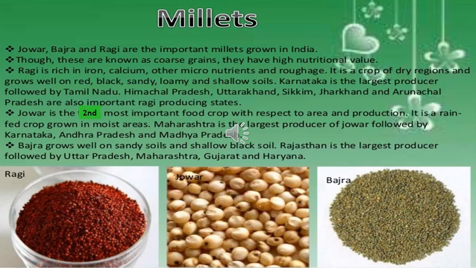Jowar is the second most important food crop with respect to area and production. It is a rain-fed crop grown in moist areas. Maharashtra is the largest producer of jowar, followed by Karnataka, Andhra Pradesh and Madhya Pradesh. Bajra is the last millet in this group, which grows well on sandy soils and shallow black soil. Rajasthan is the largest producer, followed by Uttar Pradesh, Maharashtra, Gujarat and Haryana.